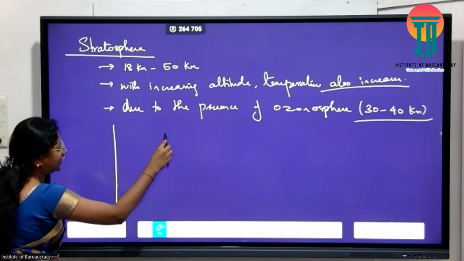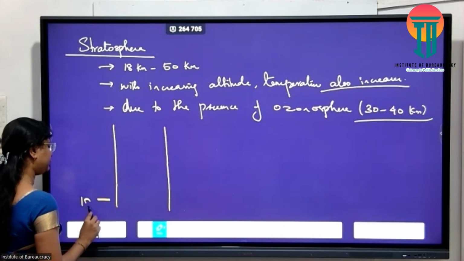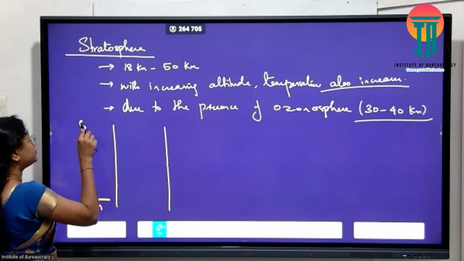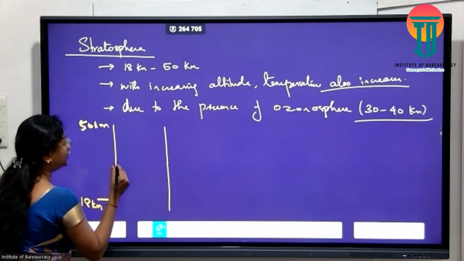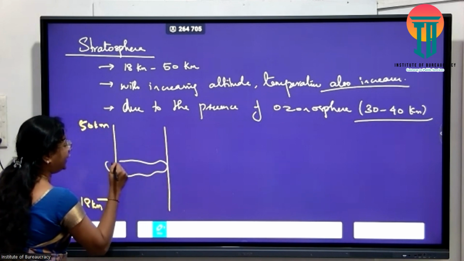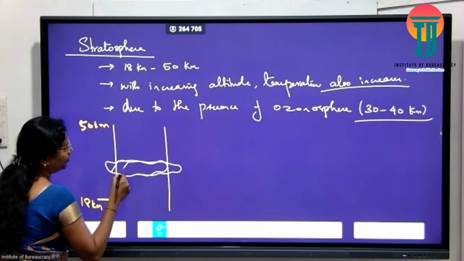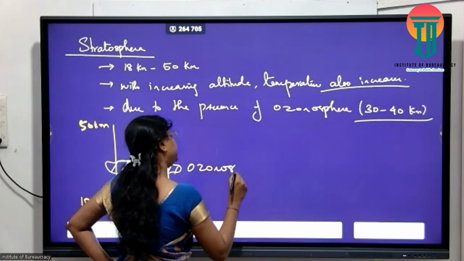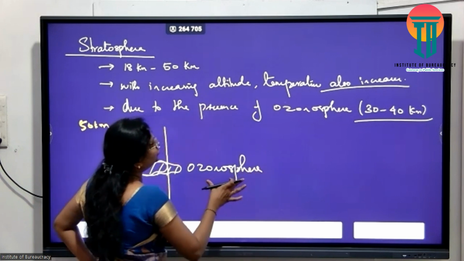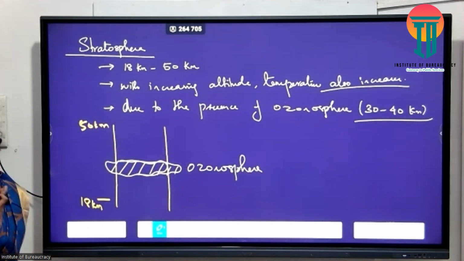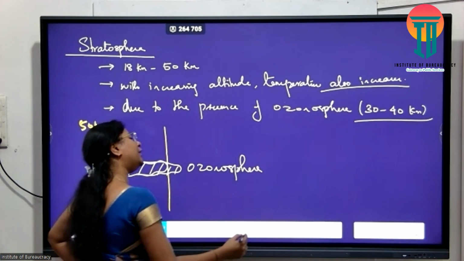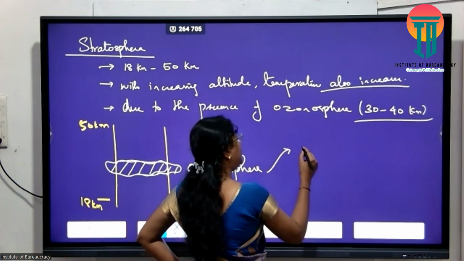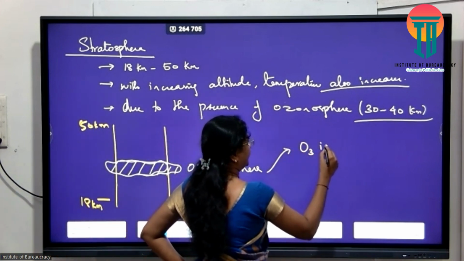If this is my stratospheric layers, 30 to 40 kilometers இடையில இருக்கக்கூடிய the most important layer is my ozonosphere. And the presence of ozonosphere makes stratosphere an important layer, right? So ozonosphere enna? Ozonosphere is nothing but where the ozone is concentrated.